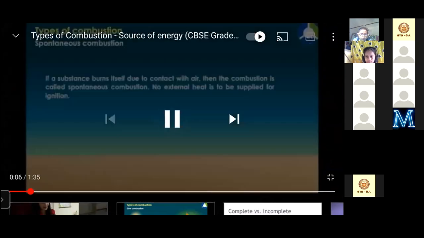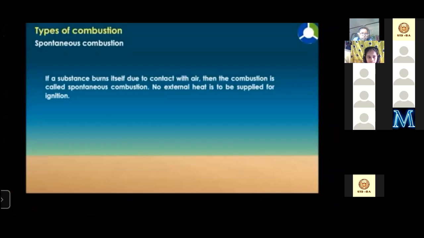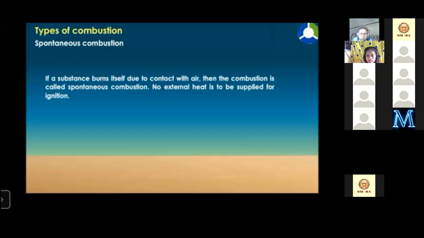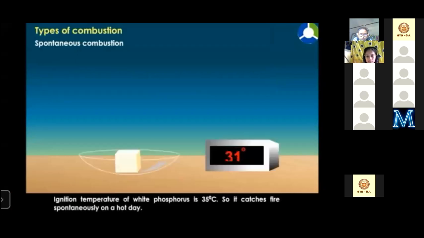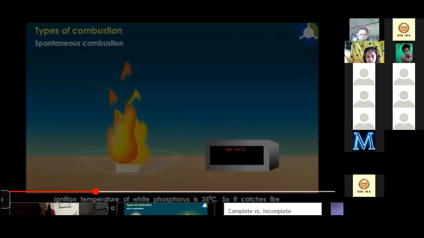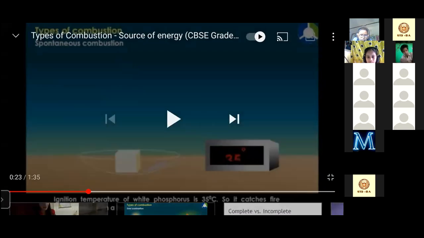See the first one, this is spontaneous combustion. If a substance burns itself due to contact with air, then the combustion is called spontaneous combustion. No external heat needs to be supplied for it. See, this is white phosphorus. It is always stored under water.